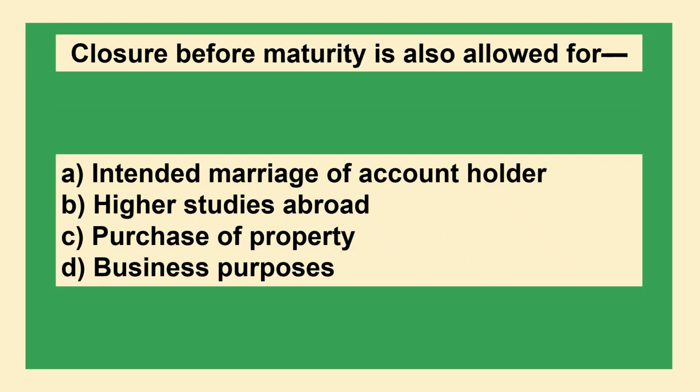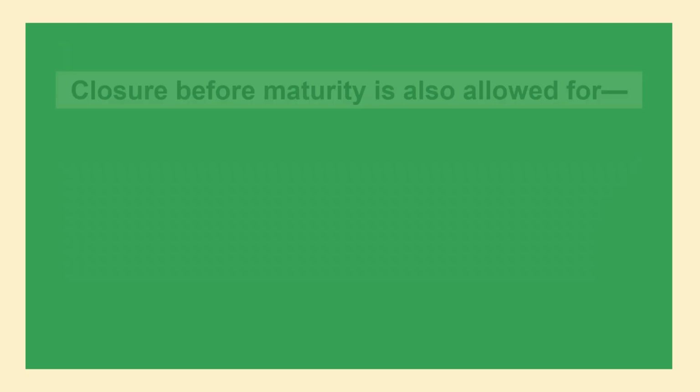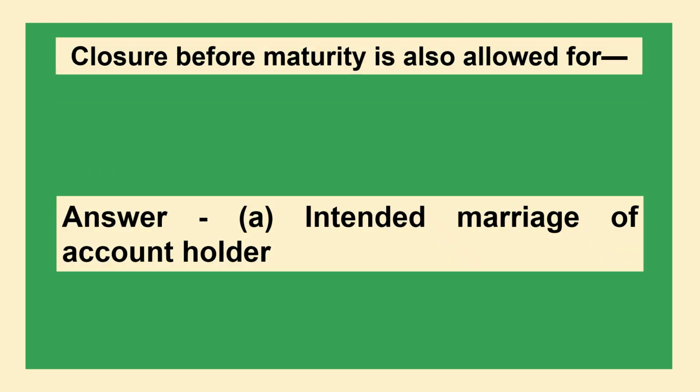Closure before maturity is also allowed for option A intended marriage of account holder, option B higher studies abroad, option C purchase of property, option D business purposes. The answer is option A intended marriage of account holder.